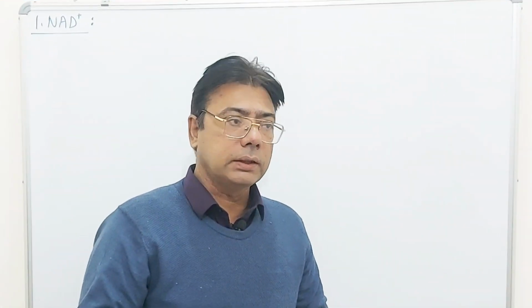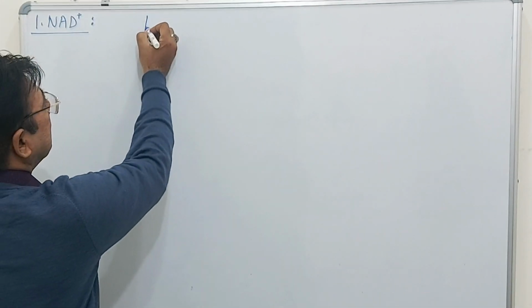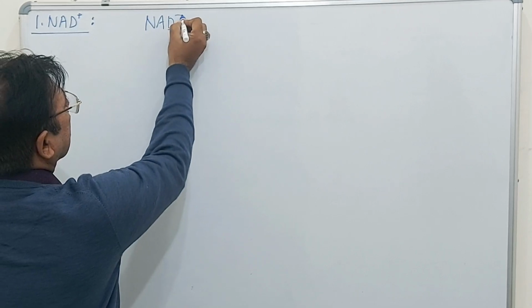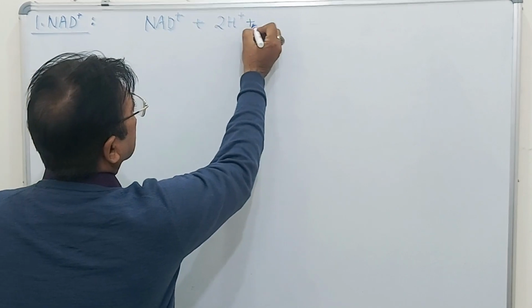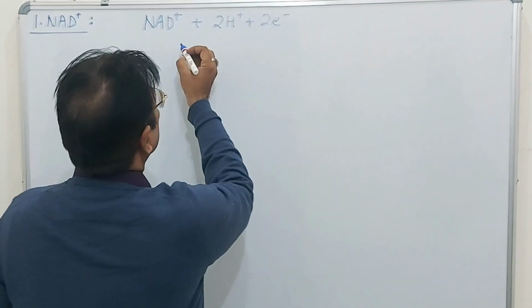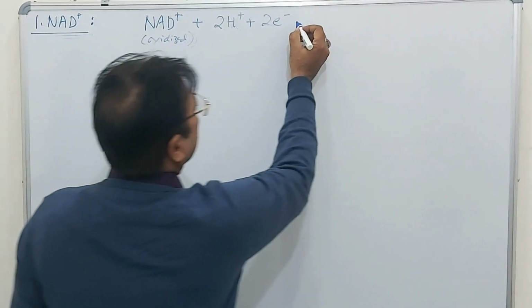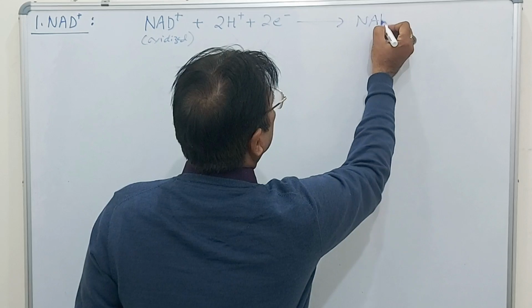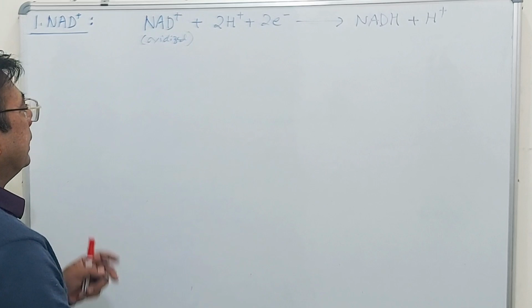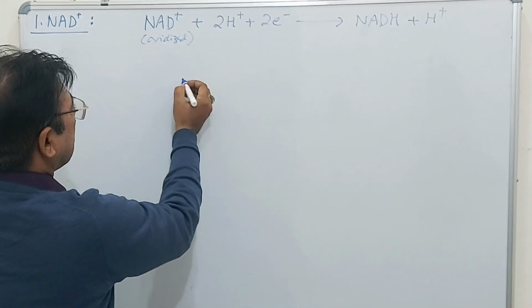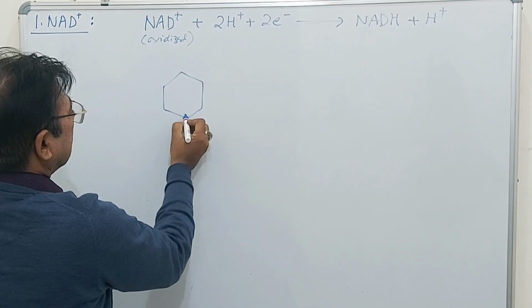Now I am going to show you the redox reactions and how these reducing equivalents participate in those reactions. First see NAD, nicotinamide adenine dinucleotide, and first you see the reaction that takes place when it accepts protons. So this goes like this. This is the oxidized form, and on reduction it becomes NADH, and one proton is given out. Here I am going to show you the structure of this molecule, so it will make things clear for you.